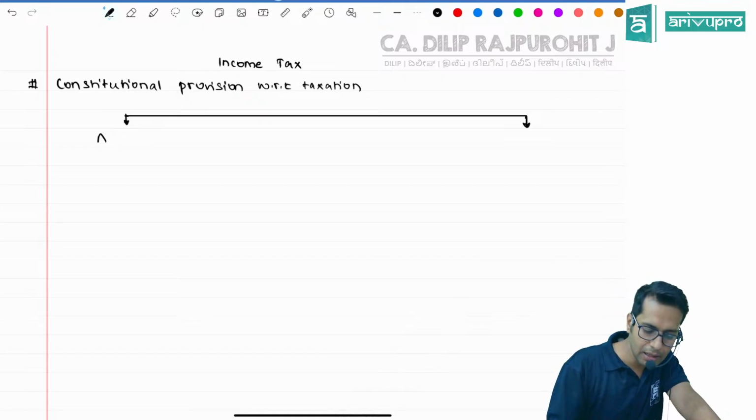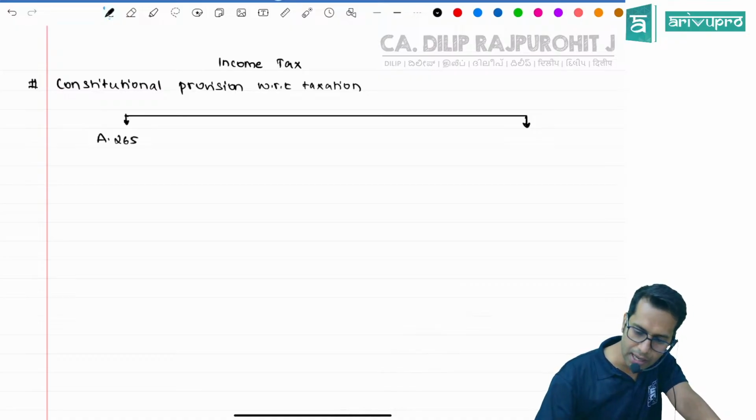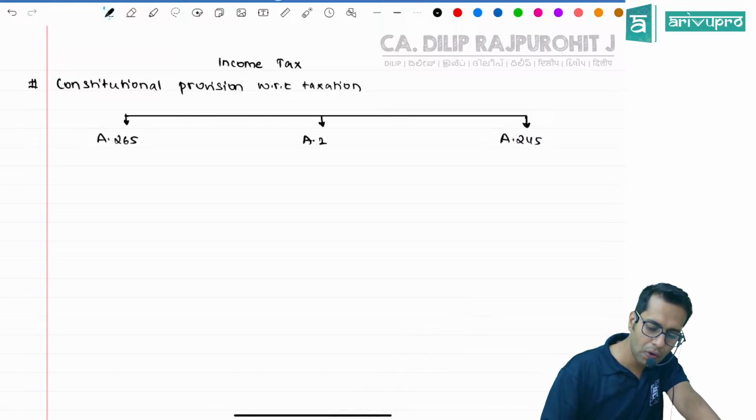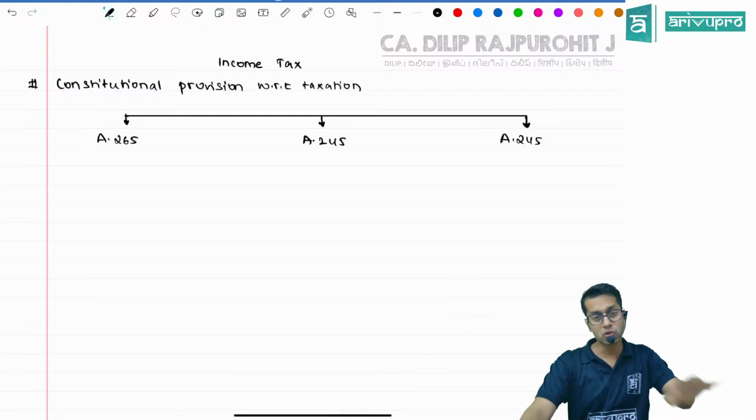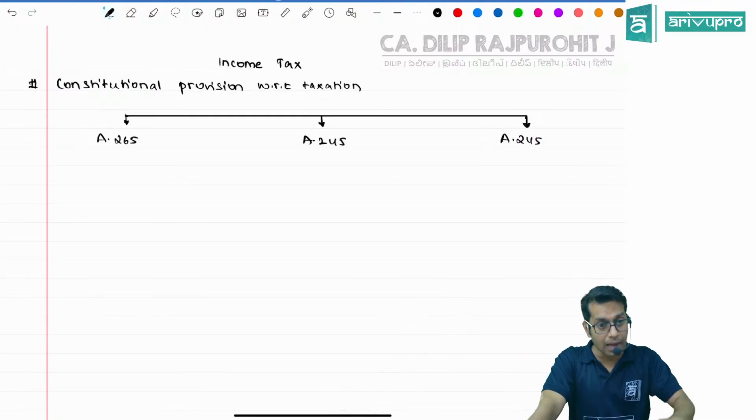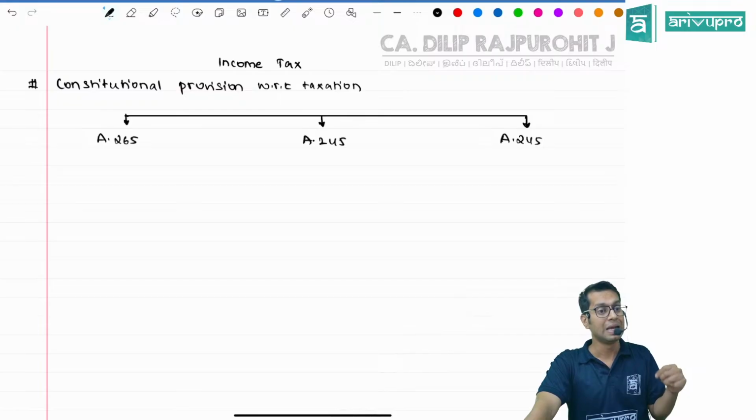There is an article called Article 265. There is an article called Article 246. And there is one more article called Article 245. There are so many different types of articles, but there are 3 articles which are very important from our taxation point of view.